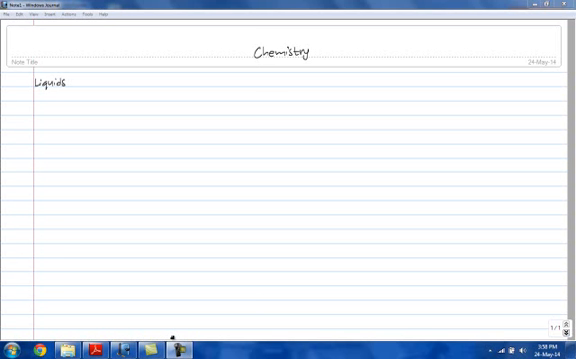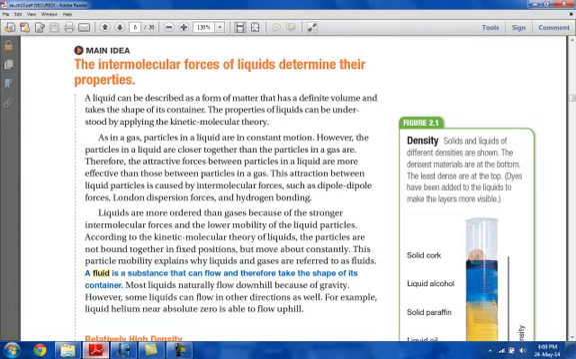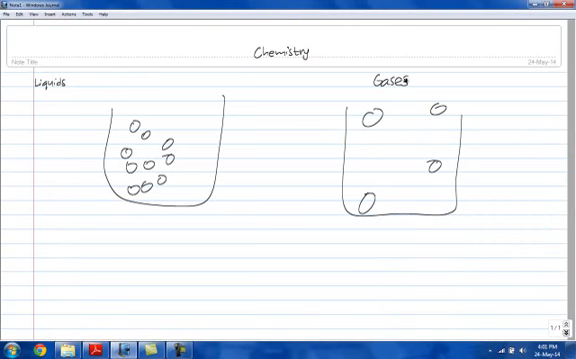Today I'll be talking about liquids. Intermolecular forces between liquid particles are what determine the properties of liquids. Liquid and gas particles are in constant motion. As a result, they are called fluids. Fluids have an indefinite shape.